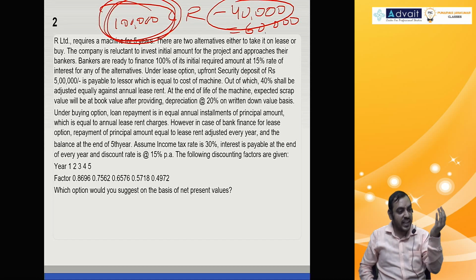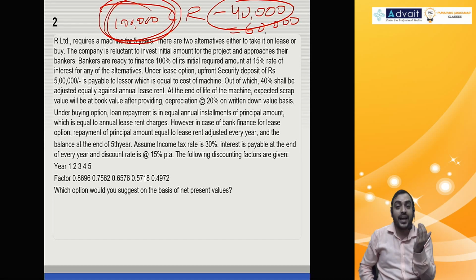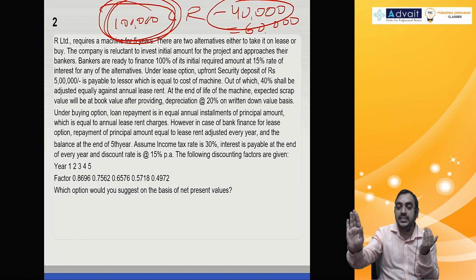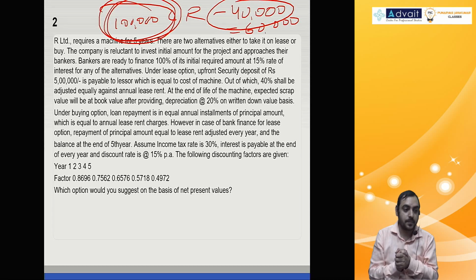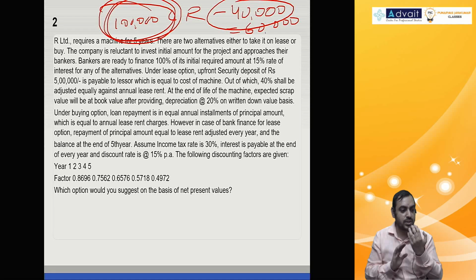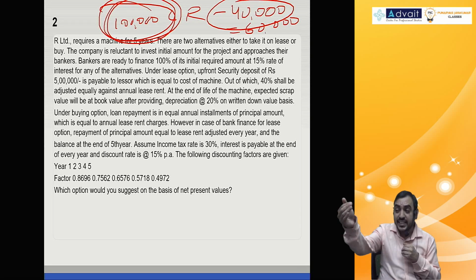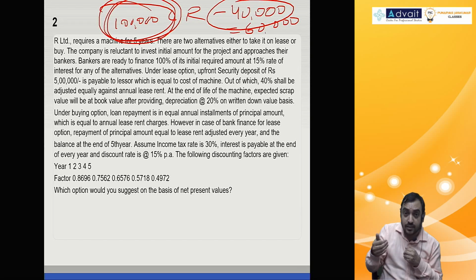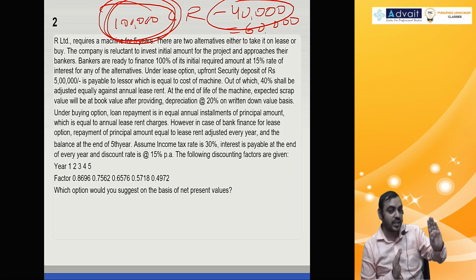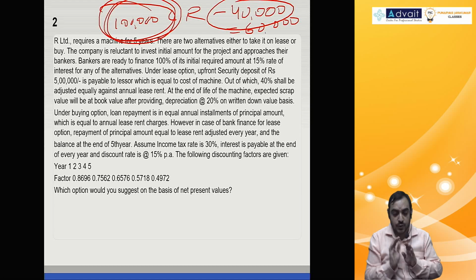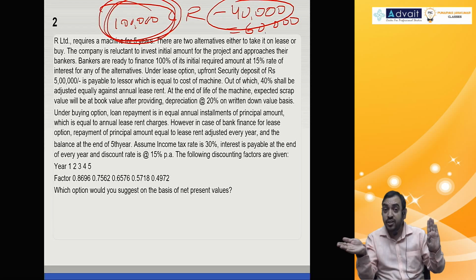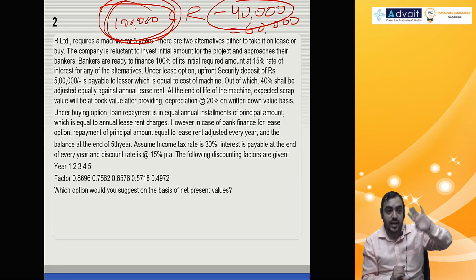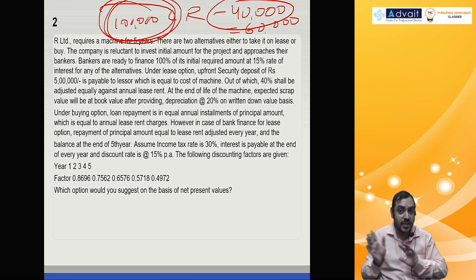I'm a lessee. I receive 5 lakh from the bank, I give it to the lessor as deposit. 5 lakh comes, 5 lakh goes. I receive 40,000 from lessor by way of reduction in lease rental every year. That means I'm receiving 40,000, I will pay 40,000 to lessor. At the end of lease term, I get 3 lakh. I pay 3 lakh. Hope you are understanding the cash flow.